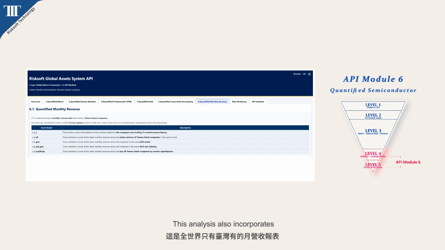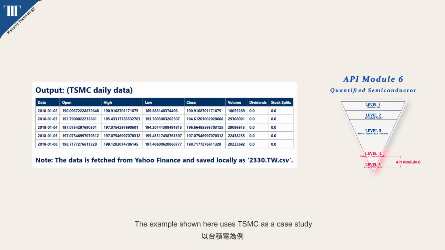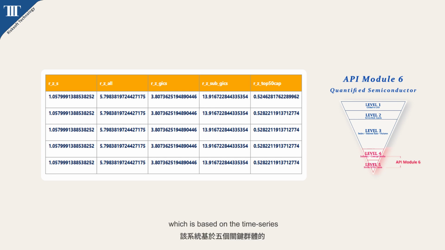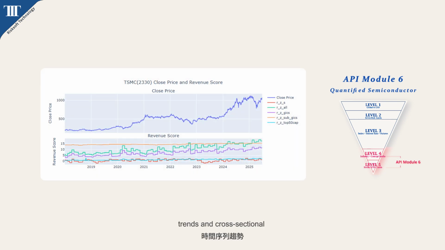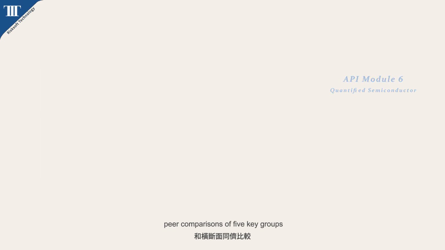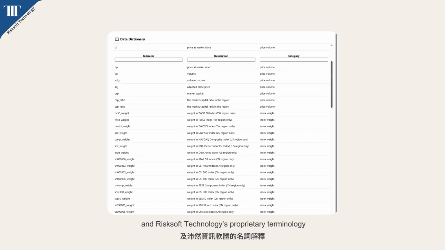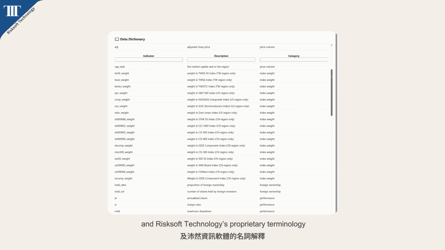This analysis also incorporates Taiwan's unique monthly revenue reports. The example shown here uses TSMC as a case study. All scores are standardized using a unified Z-score system, which is based on the time series trends and cross-sectional peer comparisons of 5 key groups. A data dictionary is also provided, containing definitions of key terms and Risksoft Technology's proprietary terminology.